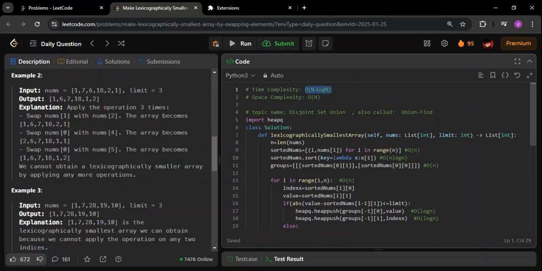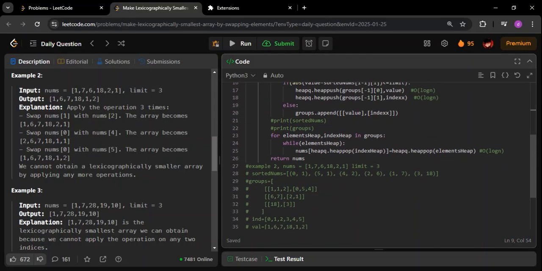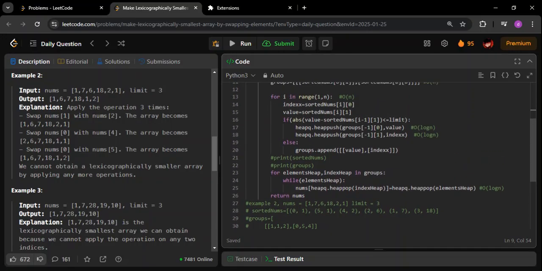There are two reasons for that. First reason is that sorting is involved. Second reason is that heap operations are involved. Every element will be pushed and popped once. So for all the elements, it is going to be n log n time.